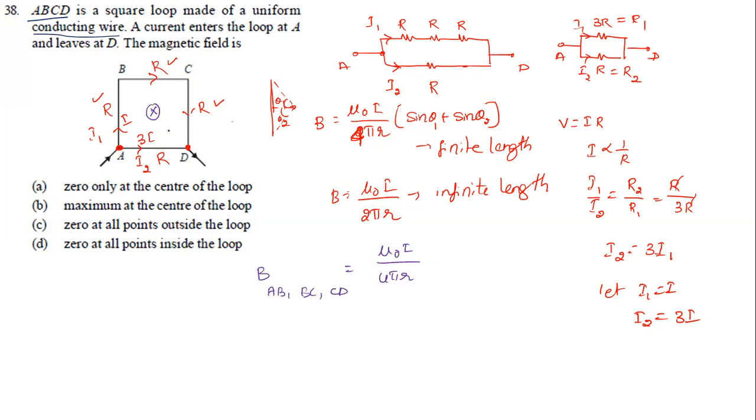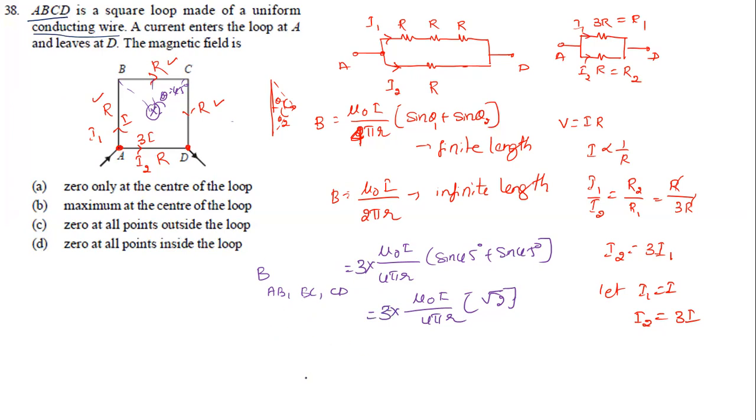And since it is a square, what angle will they make at the center? Exactly, theta is 45 degree. So it will be sine 45 degree plus sine 45 degree. So it will become mu naught I by 4 pi r times (sine 45 plus sine 45), which is 2 by root 2. It will become root 2. As you ask me, I'll tell you later. Not at all required any calculation here. For 1 arm, so for 3 arms we need to multiply 3 times, because there are 3 arms: AB, BC, CD.